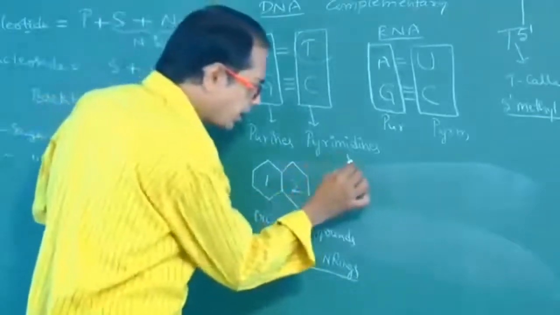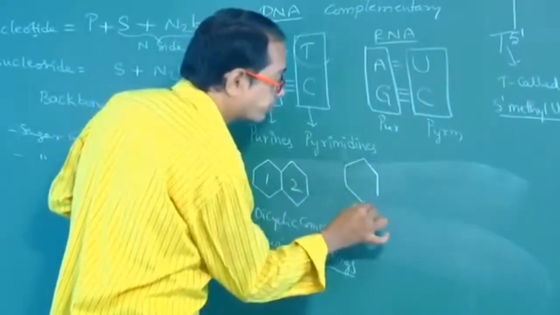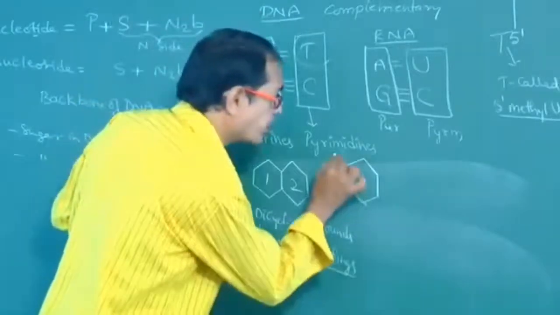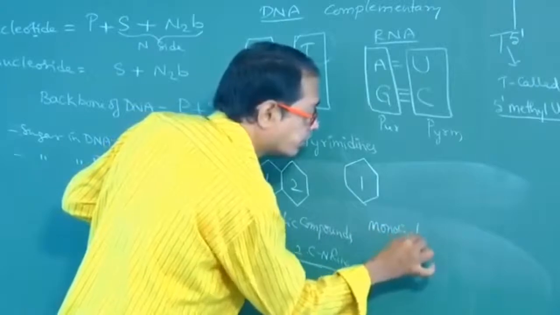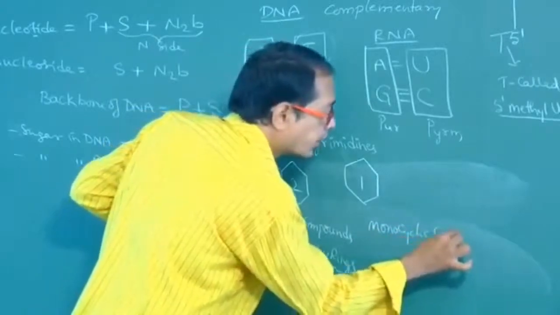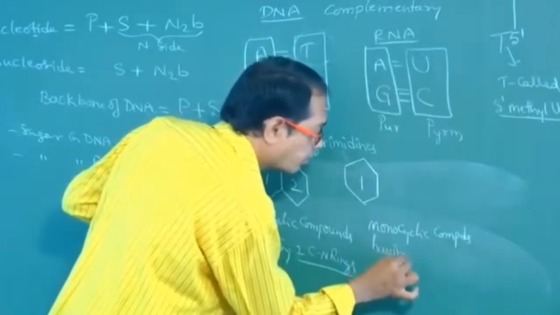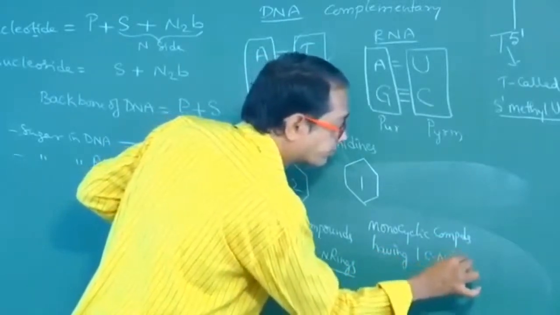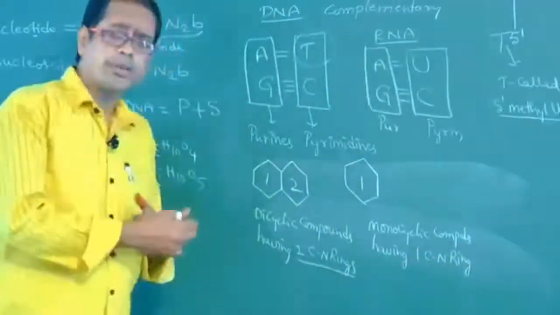What are pyrimidines? Pyrimidines look like this, with only one ring. So pyrimidines are monocyclic compounds having 1 CN ring. So how can we calculate?